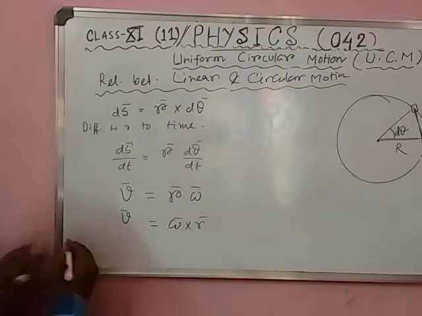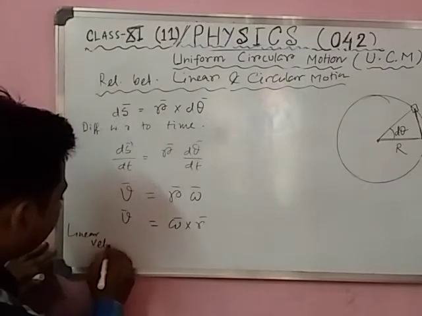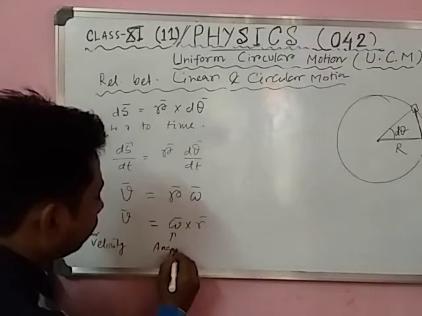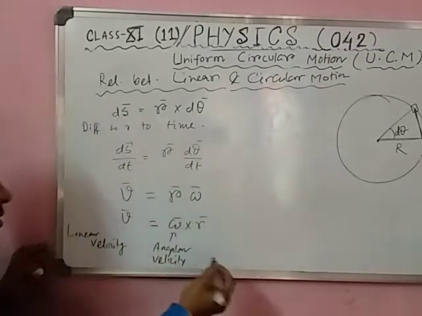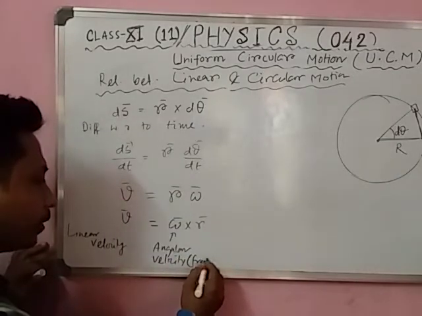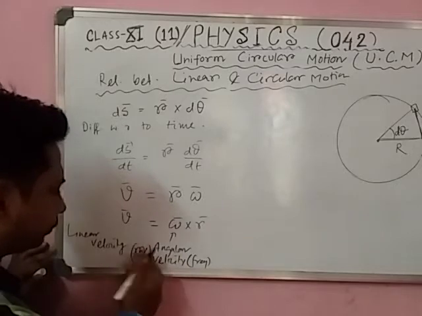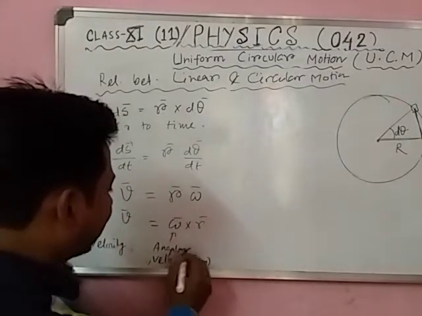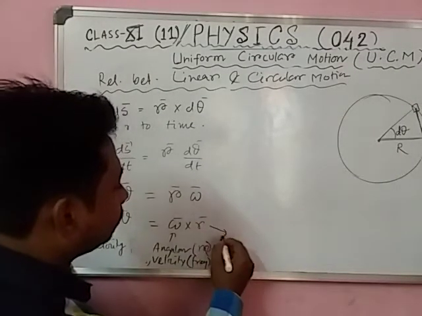So this is the linear velocity, and this is called angular velocity or angular frequency, unit rad per second, and this is called radius.